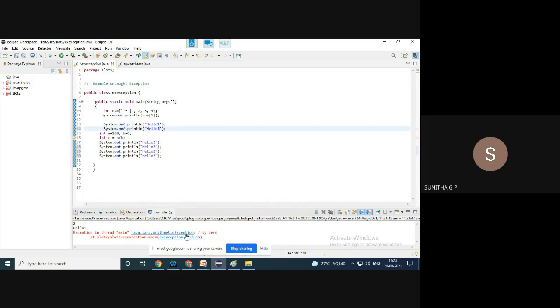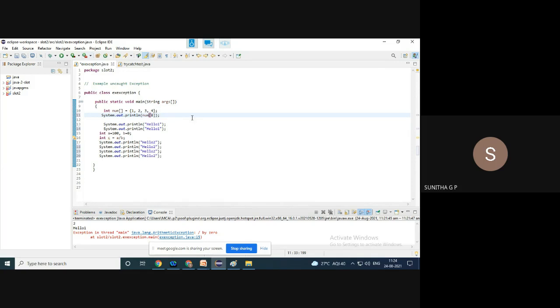Because of this error, it is not able to terminate this program completely. After line number 16, I have four more statements to execute, but they have not been executed. So whenever an exception occurs, it will stop. Now we can see the consequences of uncaught exceptions. So I'll give 8 here.